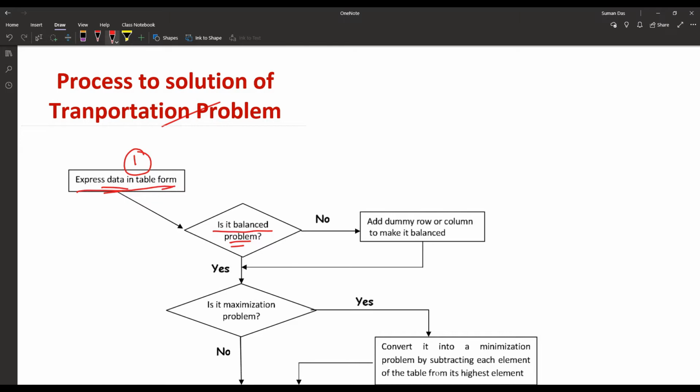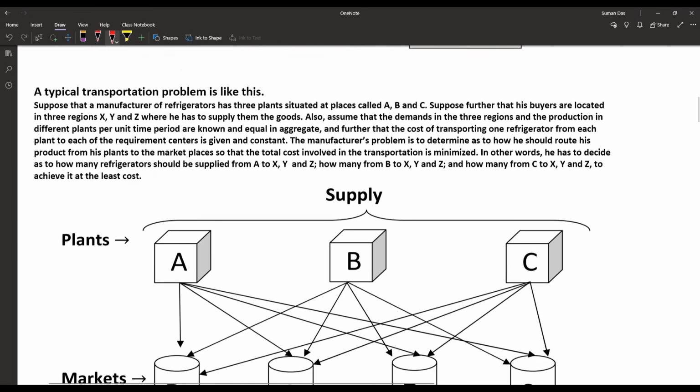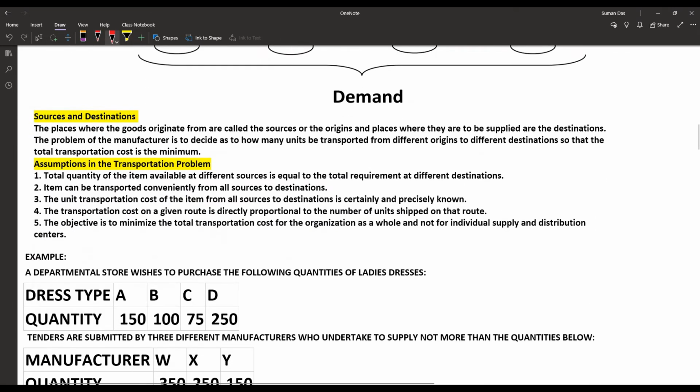Let's start with some assumptions. The assumptions in the transportation problem: first of all, the total quantity of the item available at different sources is equal to the total requirement at different destinations. What is the transportation problem? Transportation problem is based on the supply and demand of the products, to minimize the transportation cost.